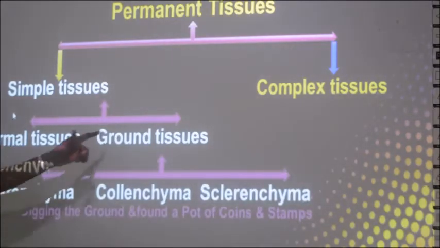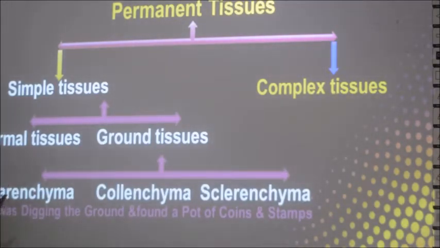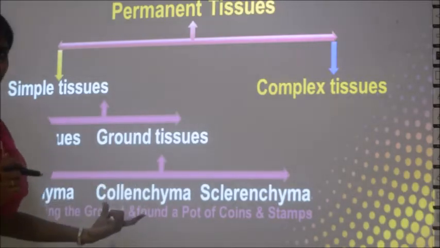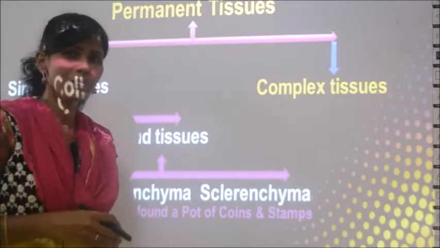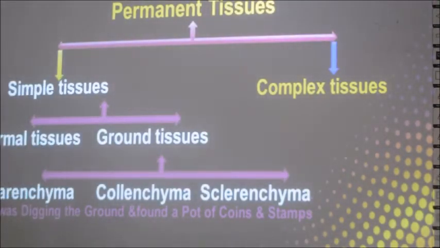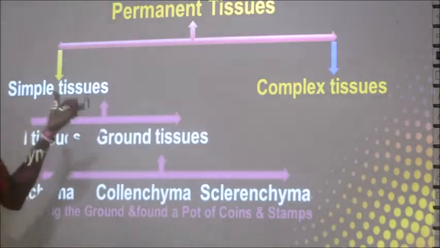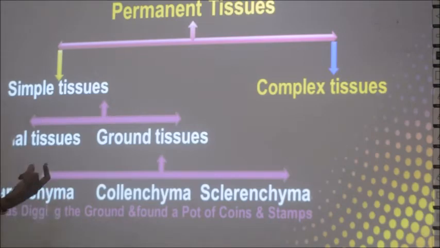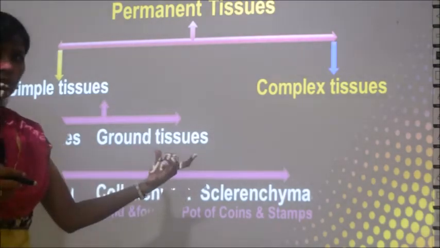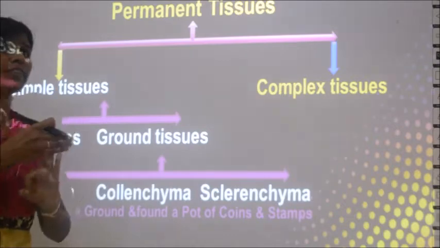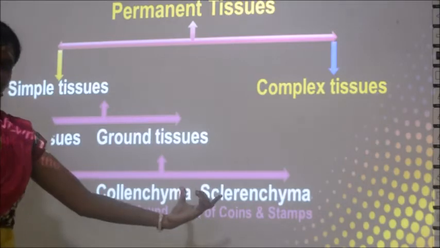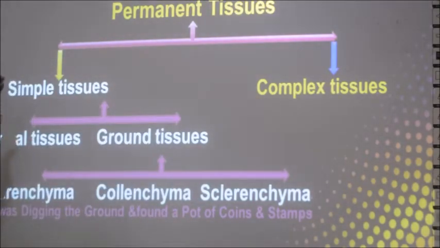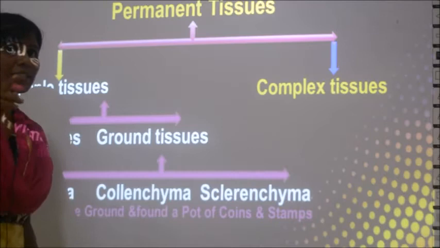Again these ground tissues are divided into three types called parenchyma, collenchyma and sclerenchyma. These terms are all new to you, but memorize them. I will also tell you a trick how to memorize. So what did I tell? Simple and complex first. From simple tissues you have two more types called dermal tissues and ground tissues, and these ground tissues are again of three types called parenchyma, collenchyma and sclerenchyma. This is a bit complicated, right? So many names. I will tell you an easy way to remember.